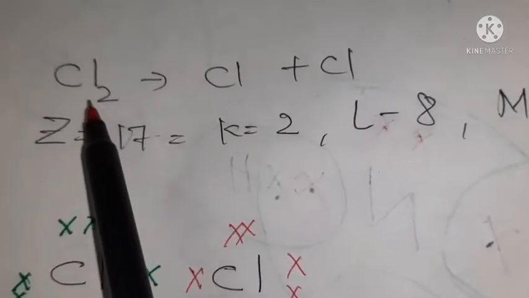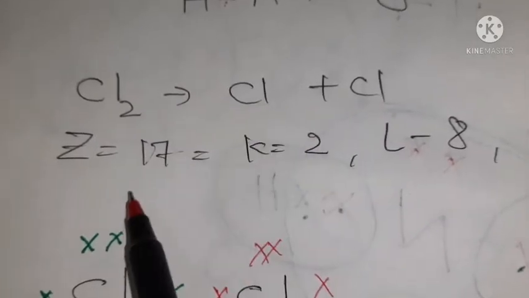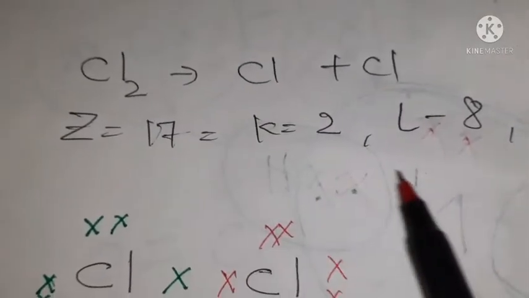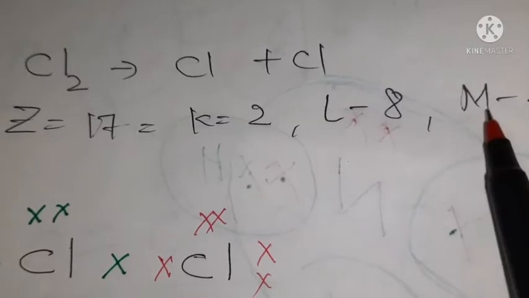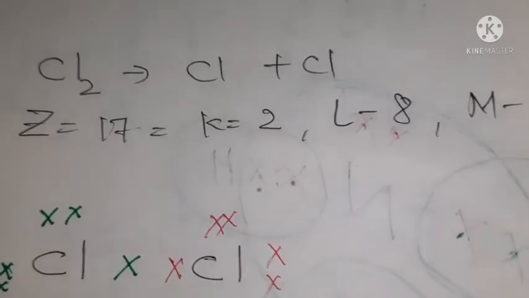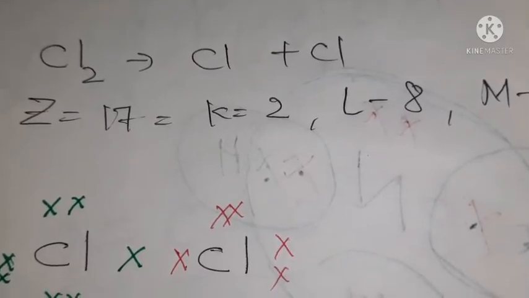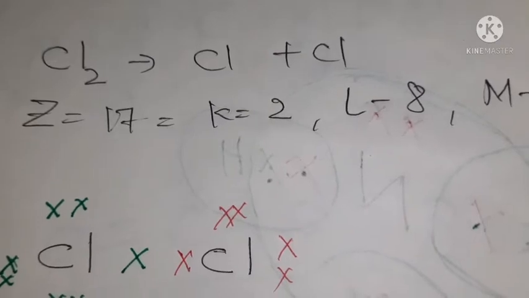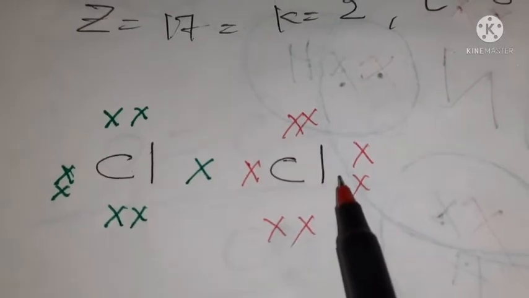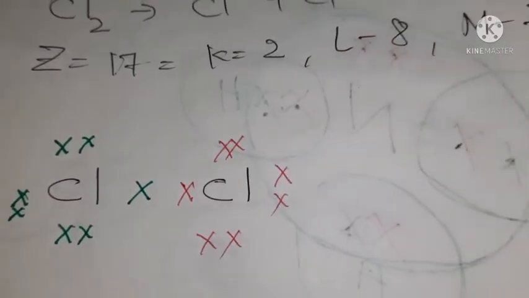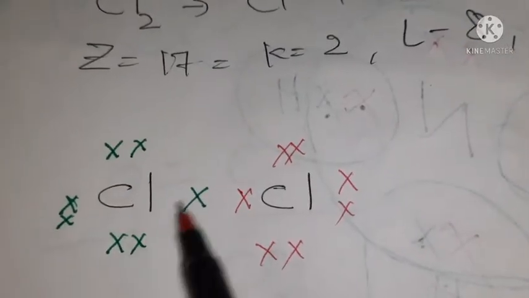You can see this is a chlorine molecule, one chlorine molecule. It has two atoms, one is this and another one is this. The atomic number of chlorine is 17 and its electronic configuration is: in K shell there are 2 electrons, in L shell there are 8 electrons, in M shell there are 7 electrons. So it needs 1 electron to complete its outermost shell and attain an inert gas configuration. Now I have drawn 2 chlorine atoms. In the valence shell there are 7 electrons, I told you we always show the valence shells. So 1, 2, 3, 4, 5, 6, 7.